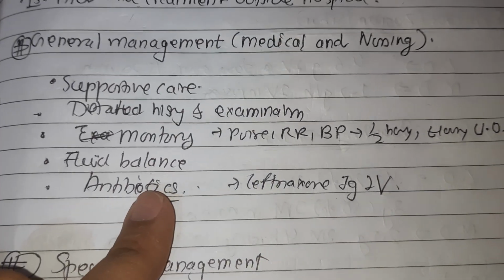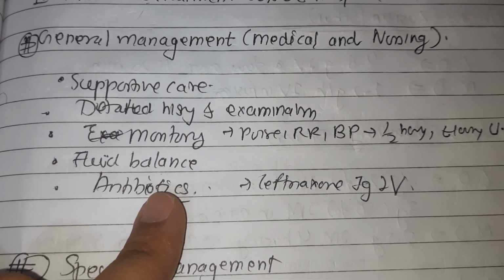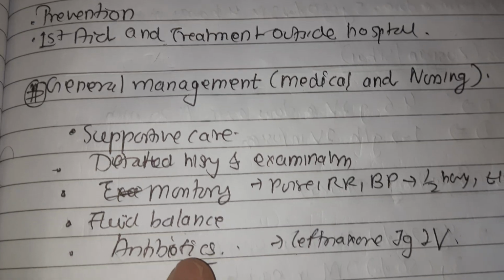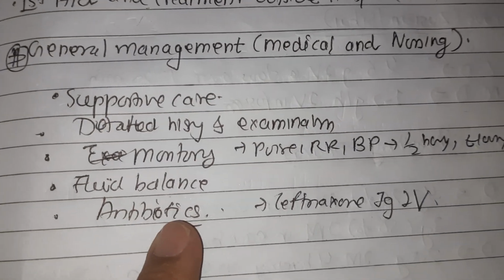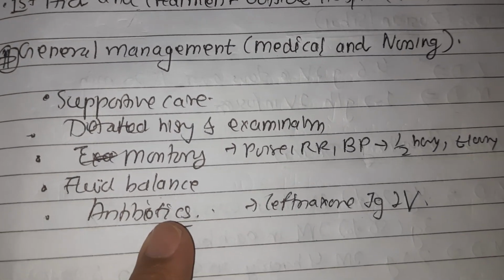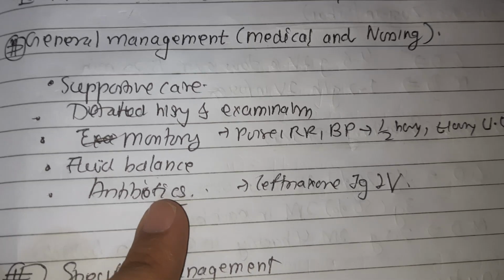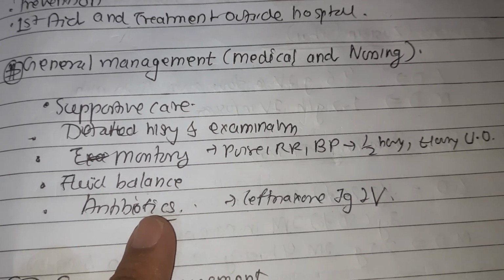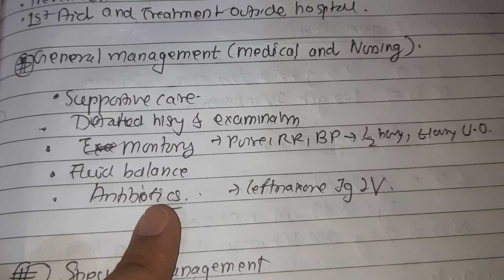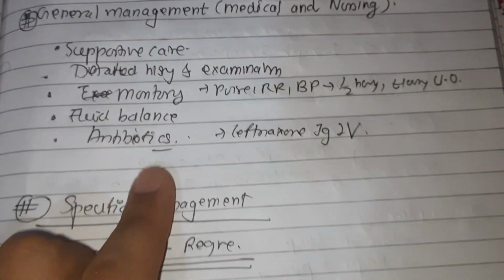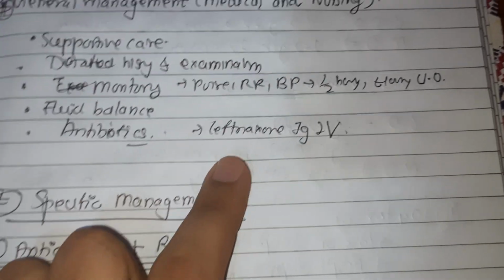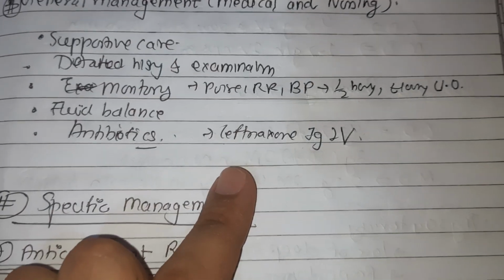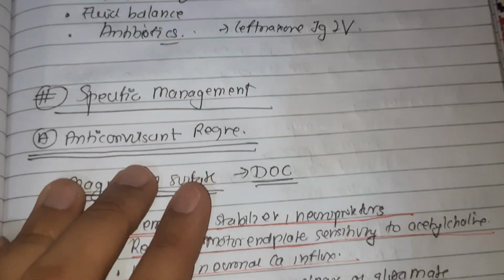For fluid balance, a crystalloid solution like Ringer's solution is started as the first choice. The total fluid should not exceed the previous 24-hour urinary output plus 1000 ml for insensible loss through lungs and skin. Normally it should not exceed 2 liters in 24 hours. For antibiotic, ceftriaxone 1 gram IV twice daily is given.